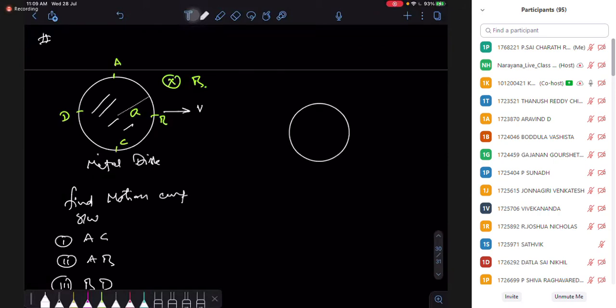In the direction of V cross B, positive charges move. My magnetic field is inward, velocity is there, so V cross B is upward. Everywhere there is an electric field, and this electric field is downward.